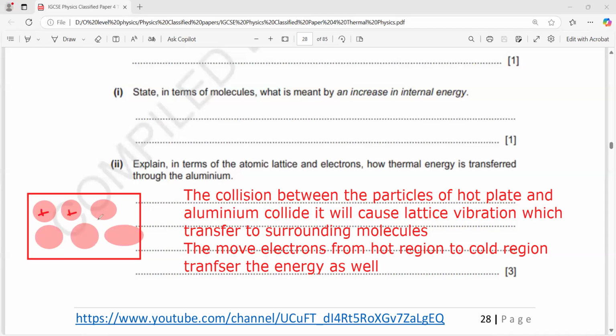Lattice vibration means that these positive ions start to vibrate. When vibrating, each transfers energy to its neighbor. Another thing that happens is the movement of electrons from one place to another. Both cause the transfer of energy.